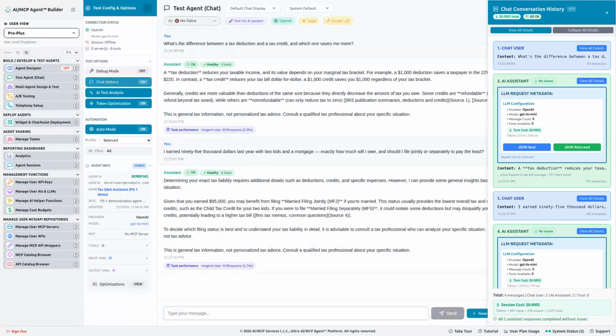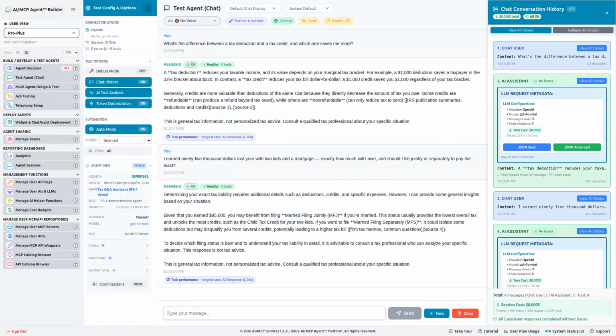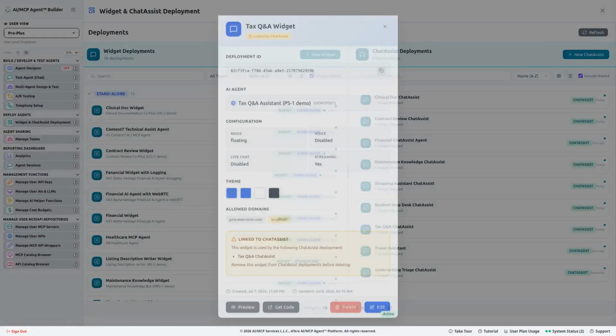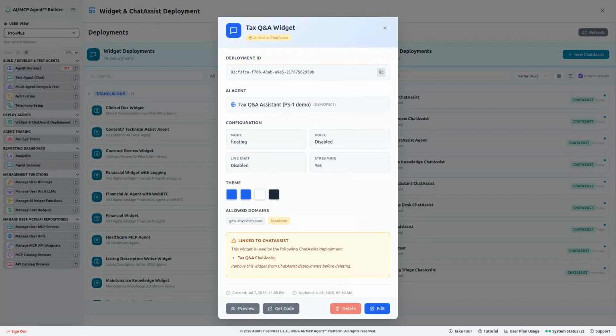Every turn is also metered. Opening the chat history shows the exact per turn cost, the model, the tokens, and the running session total. And finally, look at the voice control up top. Because we gave it a voice task, this same agent can run as a voice agent too, over WebSocket or WebRTC.